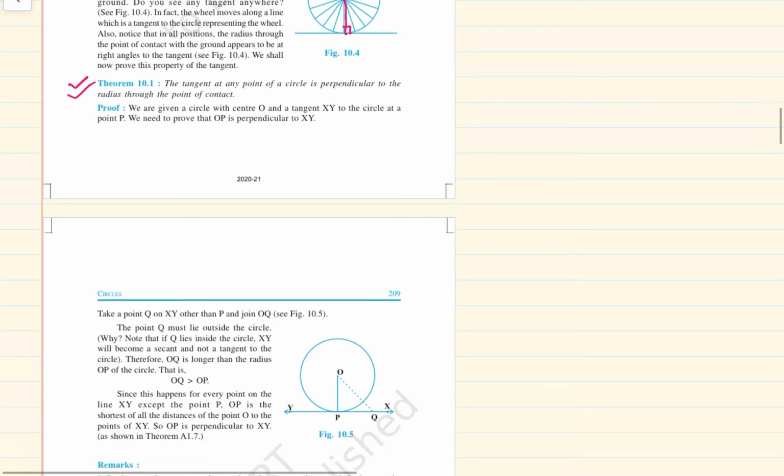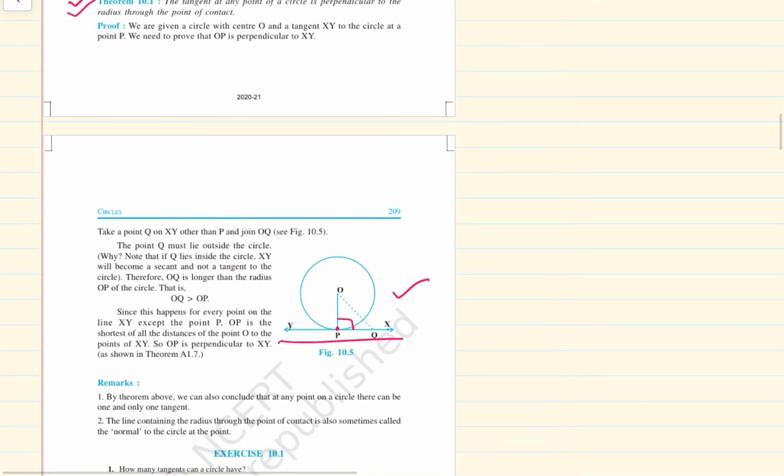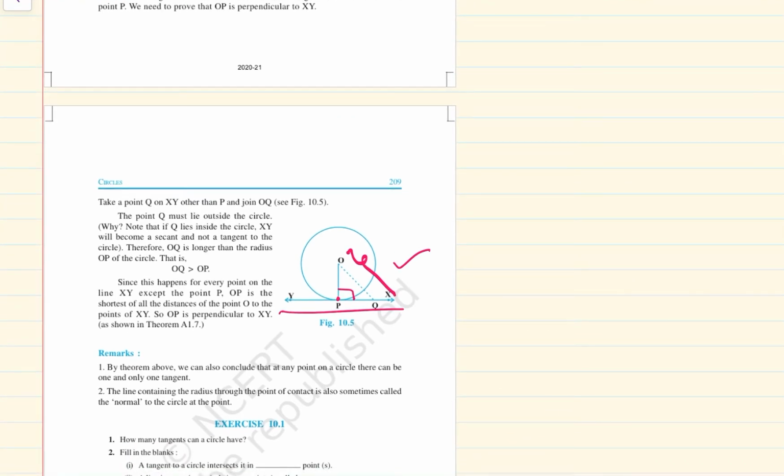We are given a circle with center O and a tangent XY to the circle at point P. Now we need to prove that OP is perpendicular to XY. Take a point Q on XY other than P and join OQ. The point Q must lie outside the circle. Why? Note that if Q lies inside the circle, XY will become a secant and not a tangent to the circle. Therefore, OQ is longer than the radius OP of the circle as it is outside the circle.